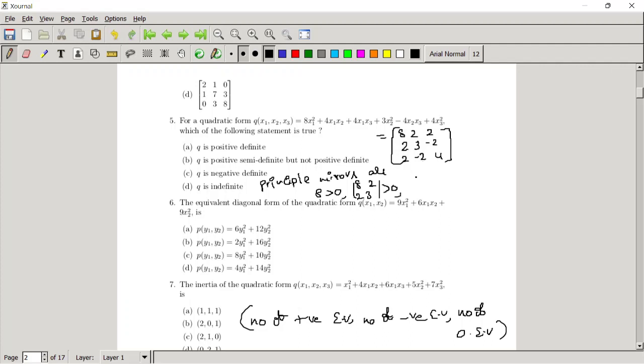Then check the total determinant of this matrix: 8 times (12 minus 4), minus 2 times (8 plus 4), plus 2 times (minus 4 minus 6), this is minus 10.